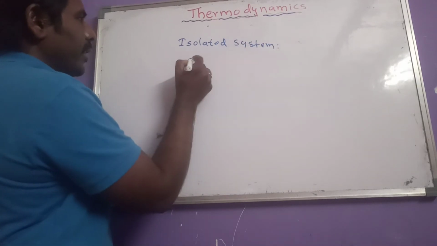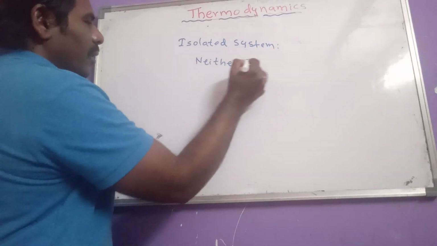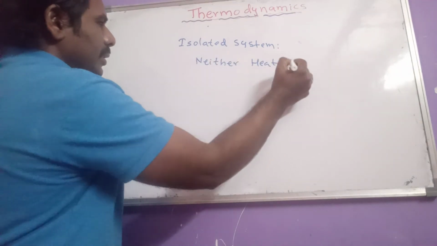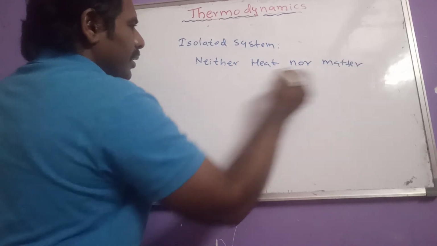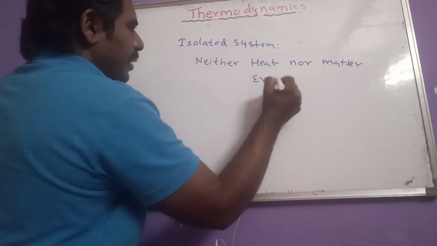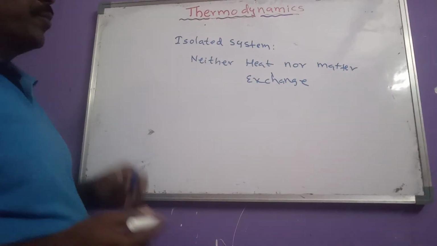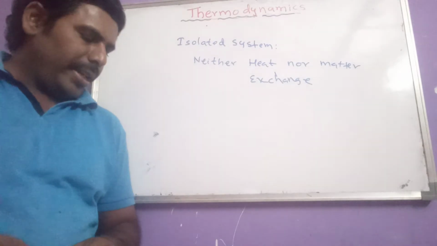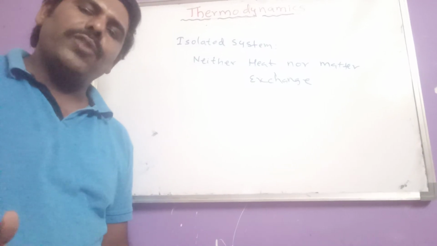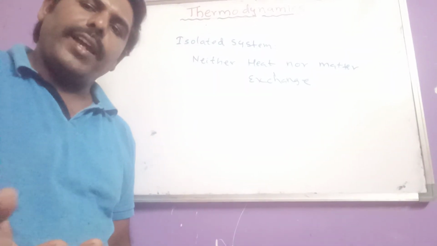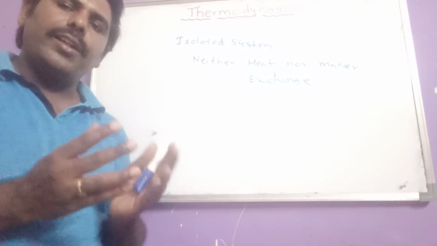So example here, thermos flask. If you keep hot coffee in a thermos flask for so much time also, we can observe that there is no loss of heat and matter.